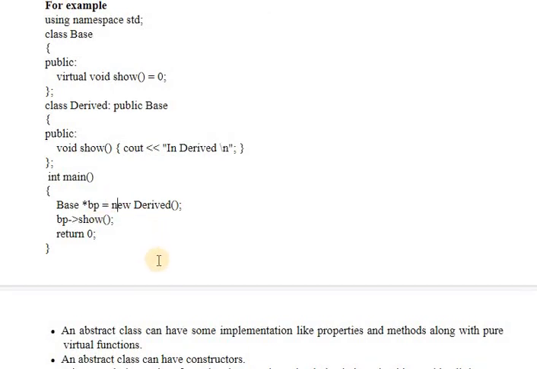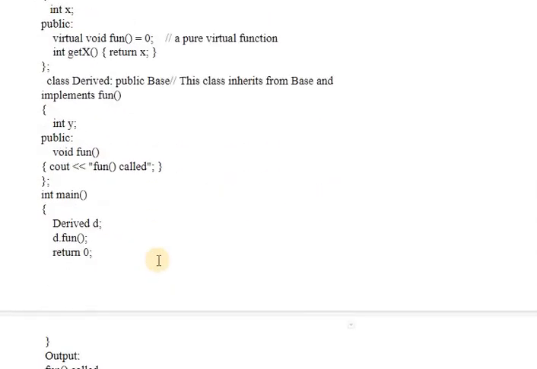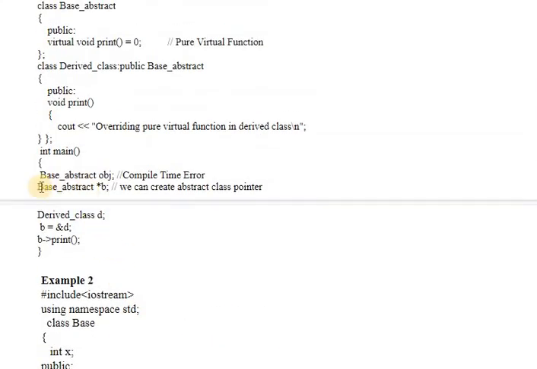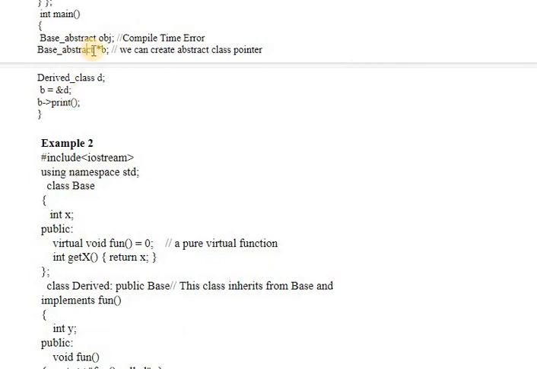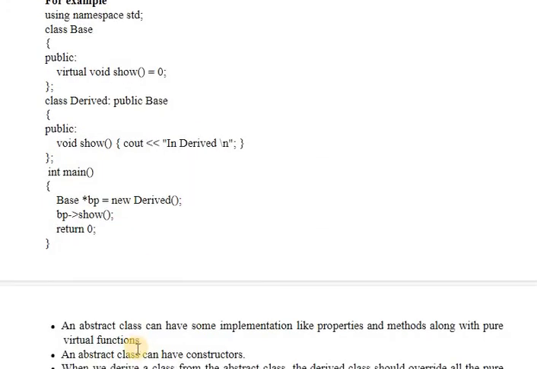Okay, so here in this example also we created a base abstract class pointer. Though we cannot create its object, we can create its pointer. So you can either create the class pointer directly, or with the help of the new operator also you can create it.